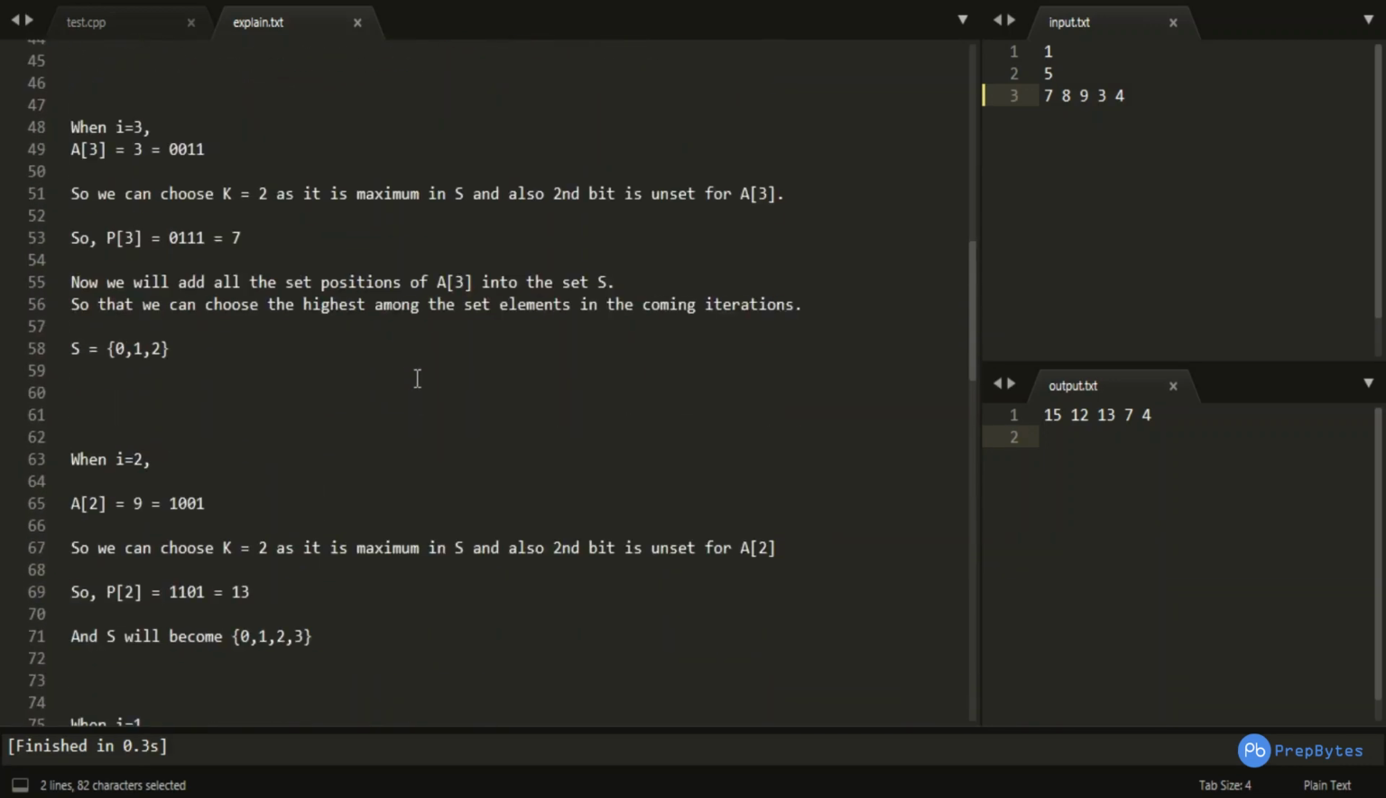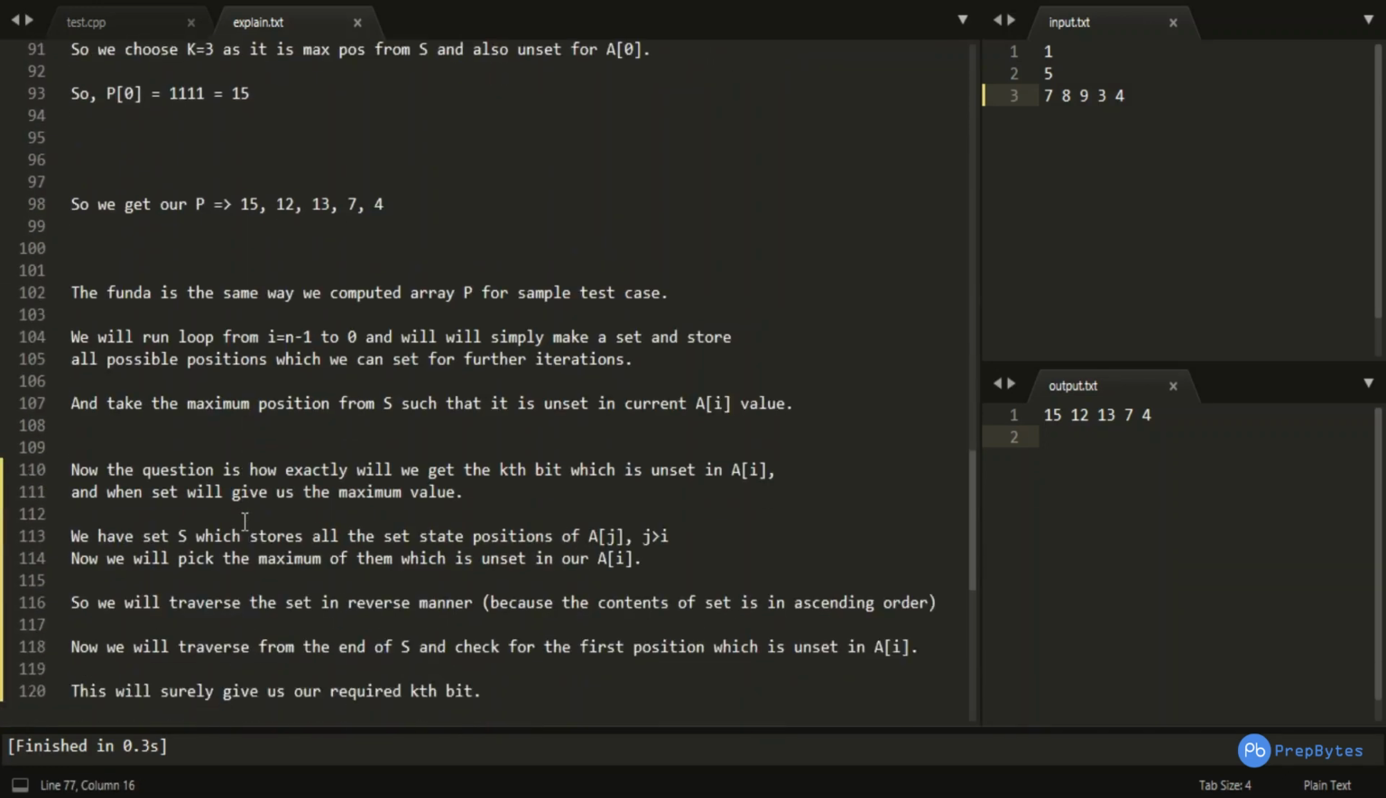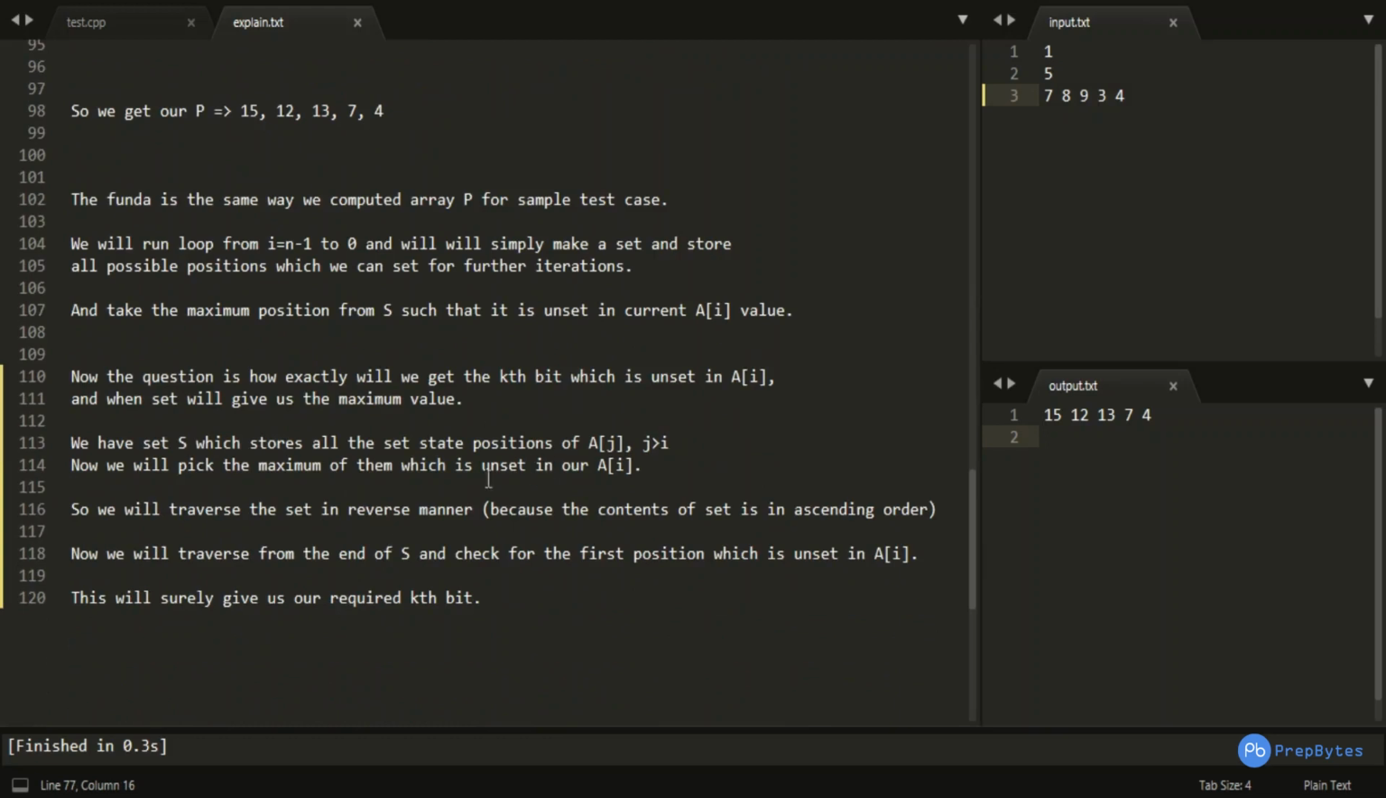We will also have to see here, you can see that for a of 1, 1000, the maximum was 3, but it was already set in this particular number, so we took 2, which is the next maximum. So there are two conditions: it should be maximum and it should also be unset in my current a of i value. Now the question is how exactly we will be able to get the kth bit which is unset in a of i, right? And when the set will give us the maximum value, right?